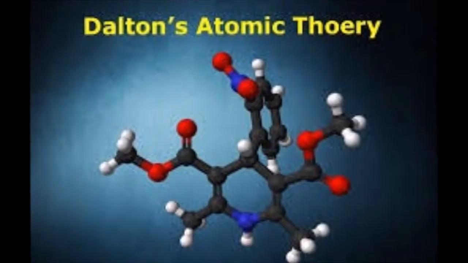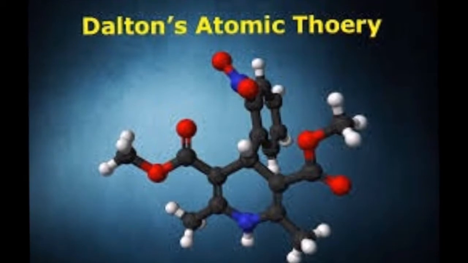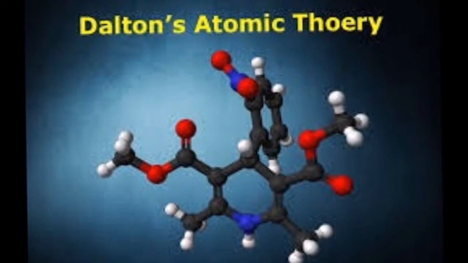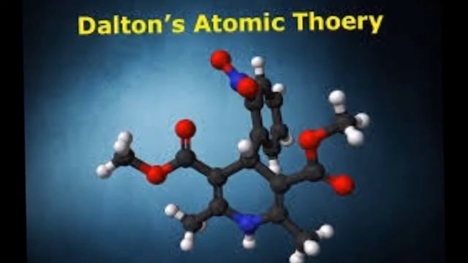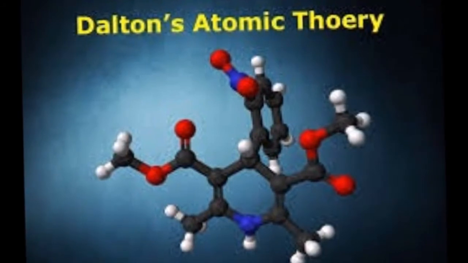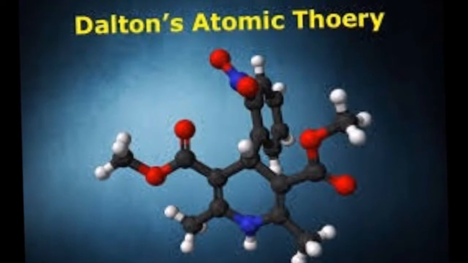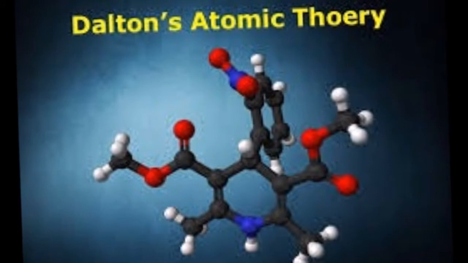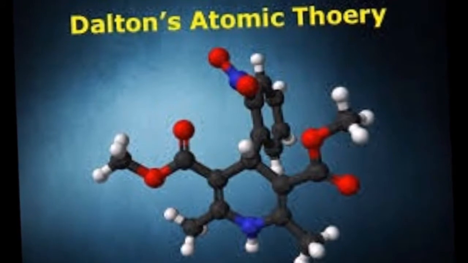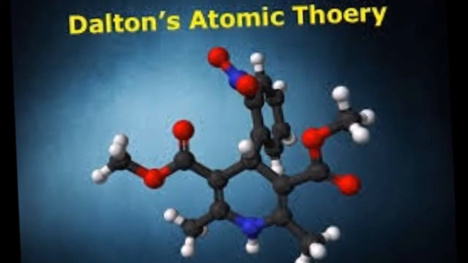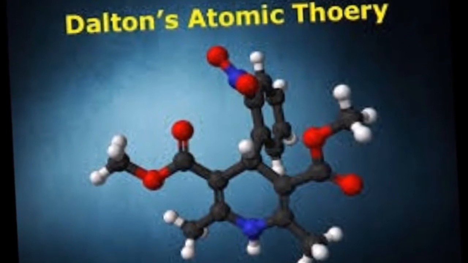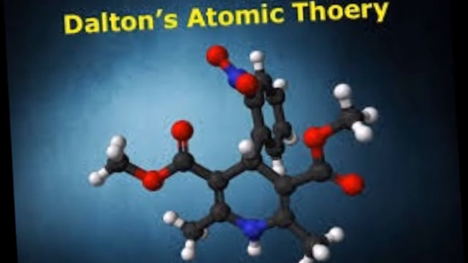Now, let's discuss Dalton's atomic theory. Dalton put forth this atomic theory of matter in 1808. The various postulates or assumptions of Dalton's atomic theory of matter are as follows. Matter consists of small indivisible particles called atoms. All atoms of an element are identical in nature. The atoms of an element are different from the atoms of any other element.